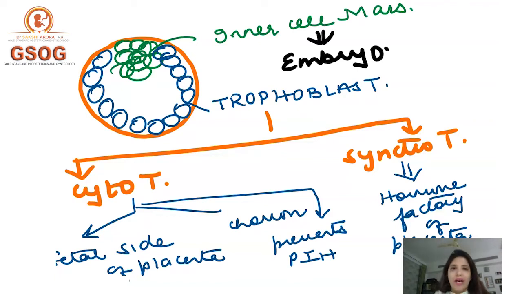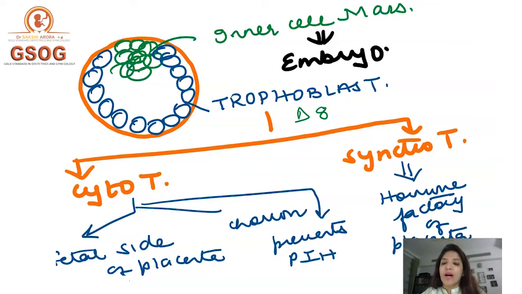Now this trophoblast on day 8 after fertilization divides into cytotrophoblast and into syncytiotrophoblast. Now cytotrophoblast performs 3 functions. Number 1, cytotrophoblast forms the fetal side of the placenta. Number 2, cytotrophoblast forms the fetal membrane chorion. All of you know that there are 2 fetal membranes, amnion and chorion.